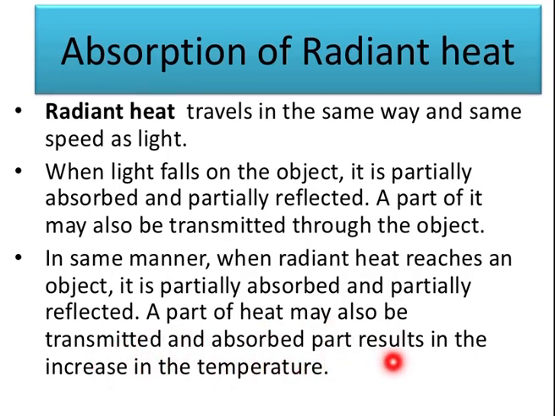The increase in temperature is due to the energy absorbed by the object.